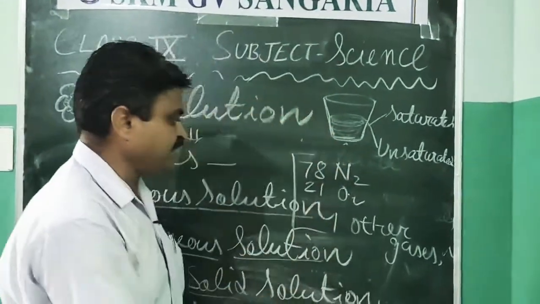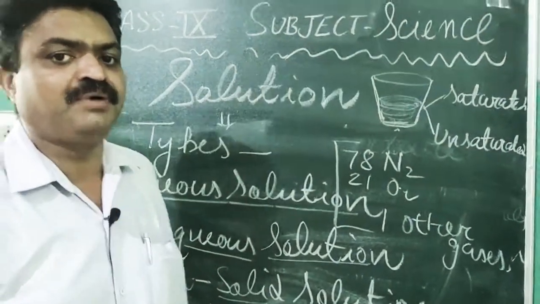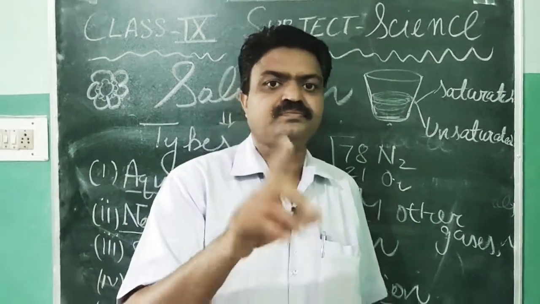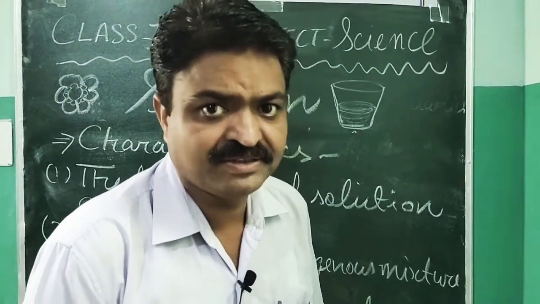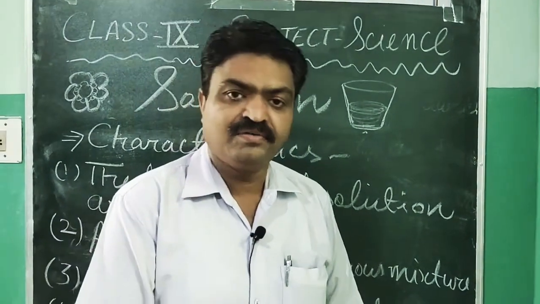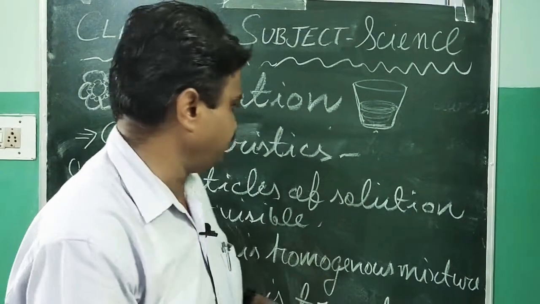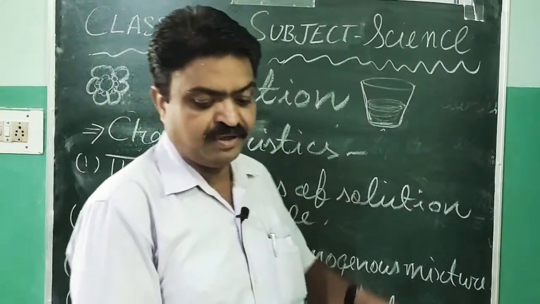So these are the types of solution, student. Now we will discuss the characteristics of solution. The first characteristic of a solution is that the particles of the solution are not visible.